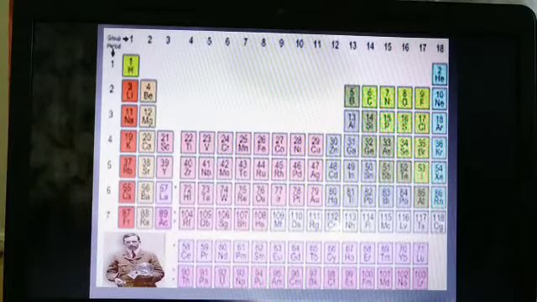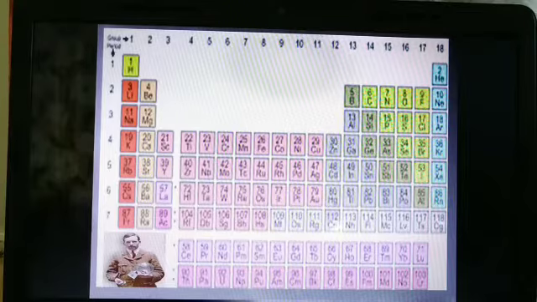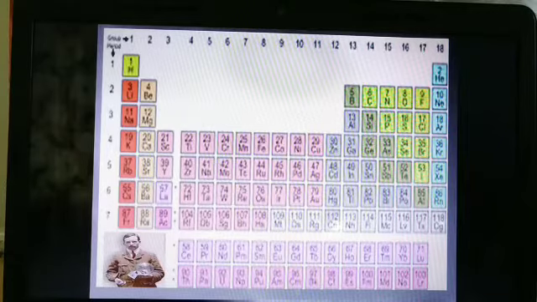In your book, the table is seen clearly, but we'll see here now how he arranged these elements. Henry Moseley arranged the elements in increasing order of atomic number. He named this the modern periodic table, or we can call it the long form of the periodic table.